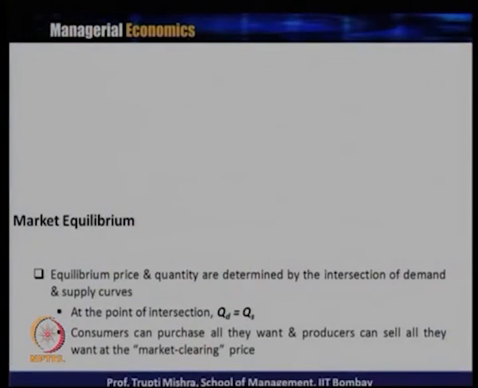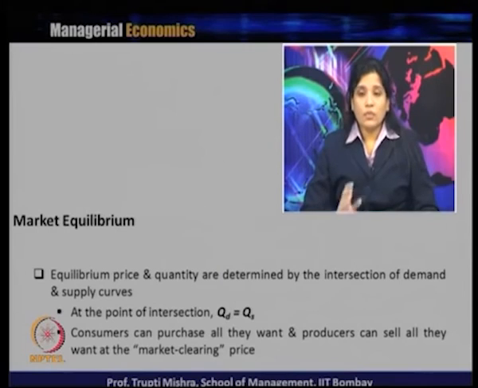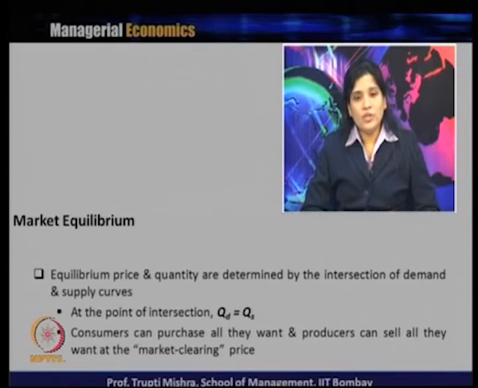So, market equilibrium leads to an equilibrium price and equilibrium quantity, and it is determined by the intersection of the demand and supply curve, and at the point of intersection, as we have seen in the graph, the quantity demanded is just equal to the quantity supplied. At this point, consumers can purchase all they want and producers can sell all they want at a market clearing price. So, the equilibrium price is also known as the market clearing price.